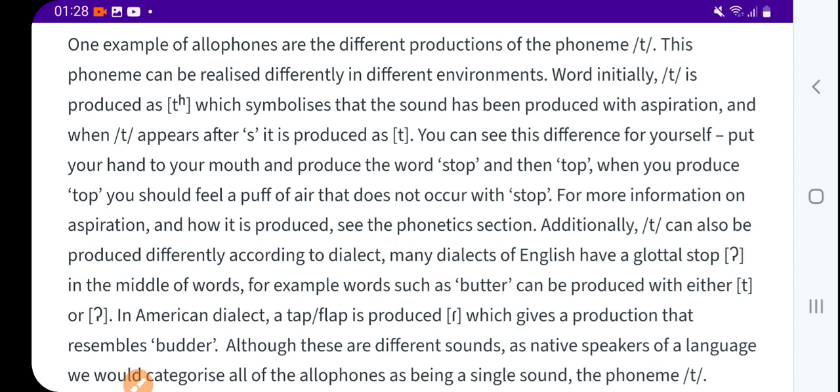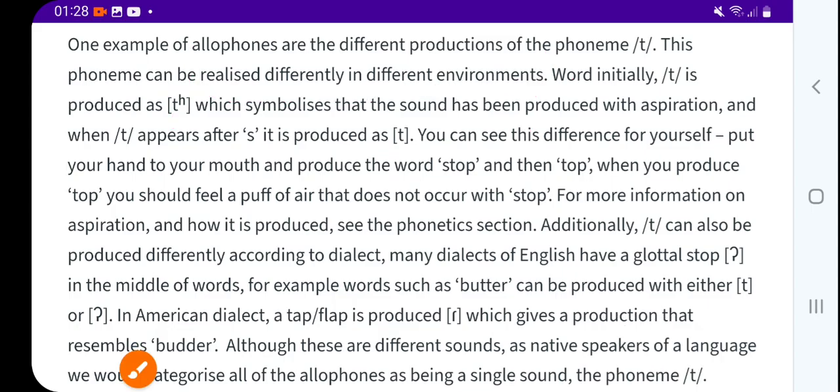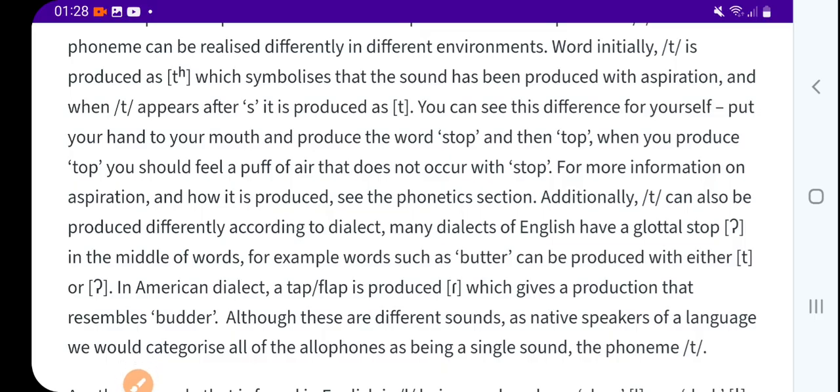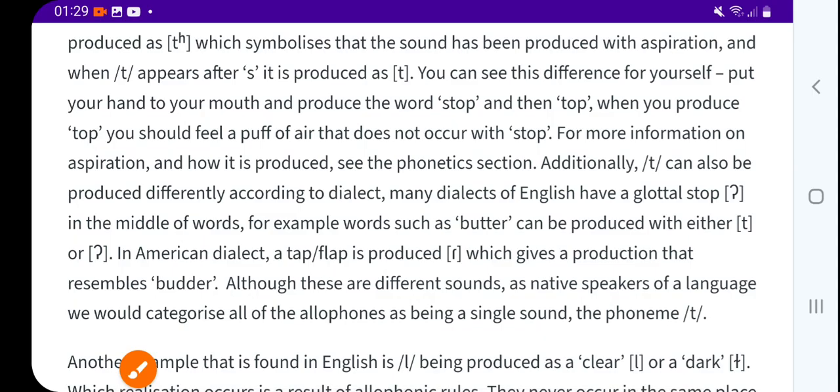One example of allophones we can see here is the different productions of the phoneme T. In a word, the letter T is used, but the sound will change. How? This phoneme can be realized differently in different environments. Word initially, T is produced with aspiration, because of the H sound.